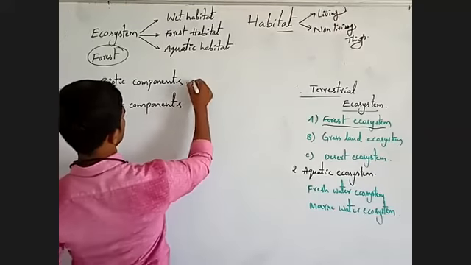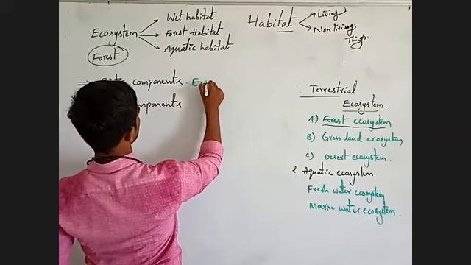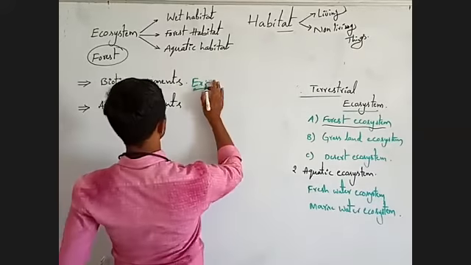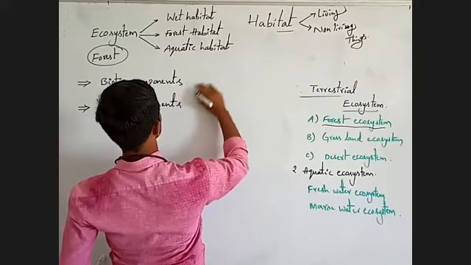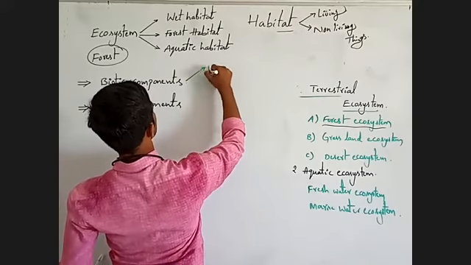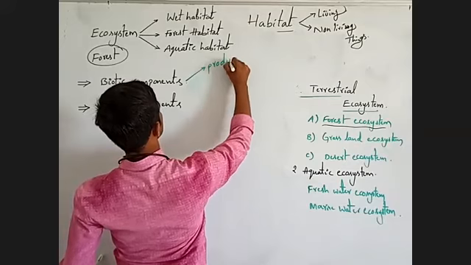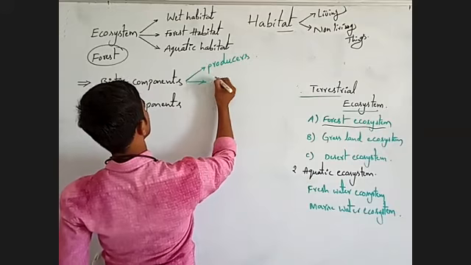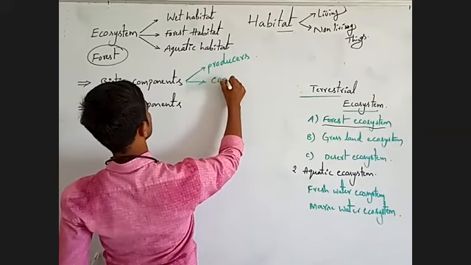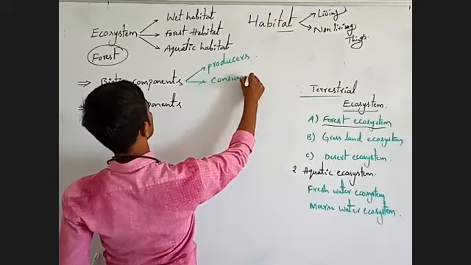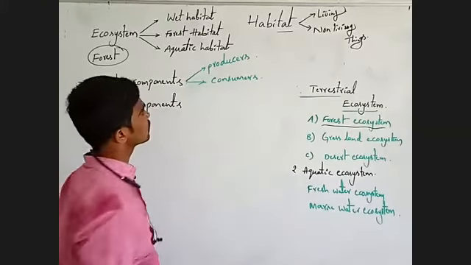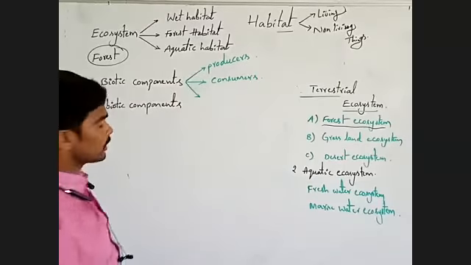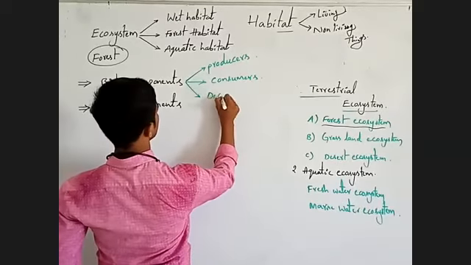Biotic components are again of three types: producer, consumer, listen carefully here, decomposer.